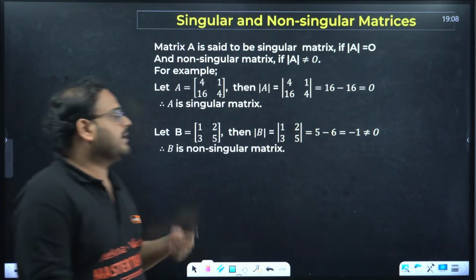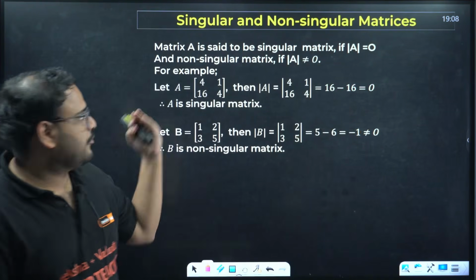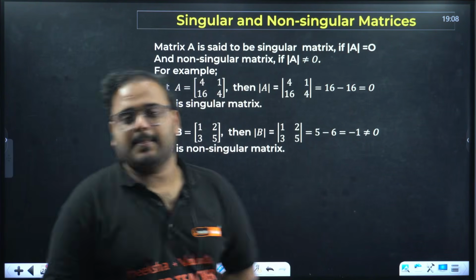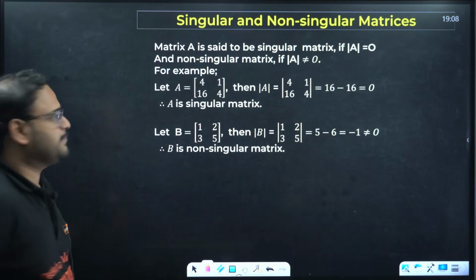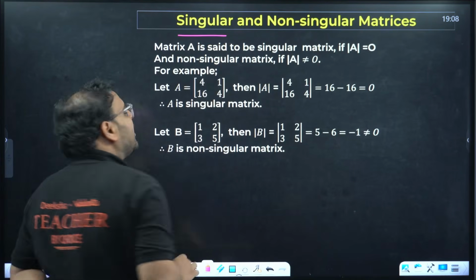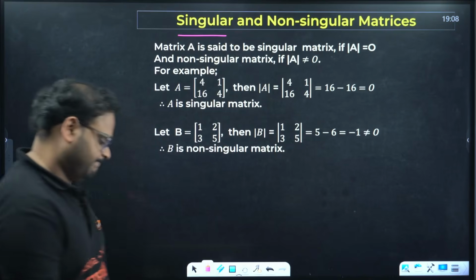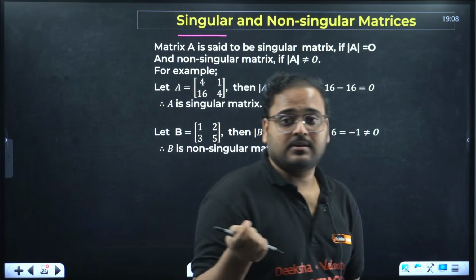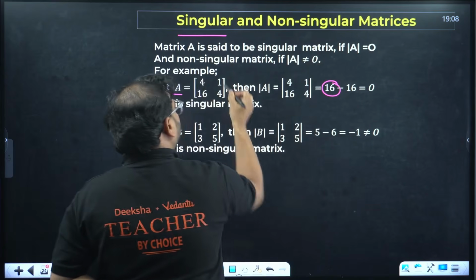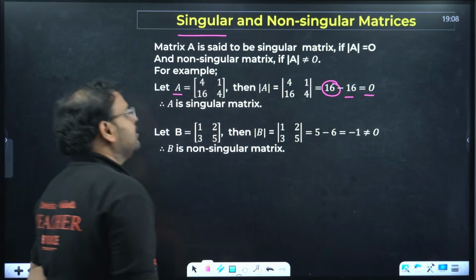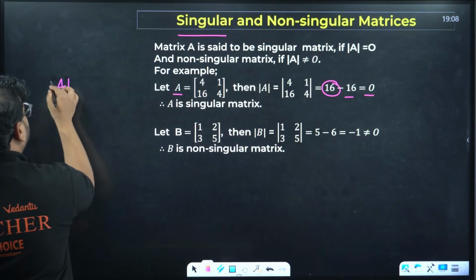Next is a concept which is very useful to build for the next level, which is called inverse, and that is, what is it? Singular and non-singular matrices. How does it work? Very simple. Singular matrices are those matrices whose determinant value comes out as 0. For a given square matrix A, check here, the determinant: 4 fours are 16 minus 16 into 1, which is 0. So the matrix A is singular in nature. Determinant of A is 0. This is a singular matrix.